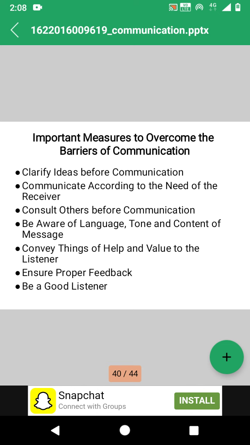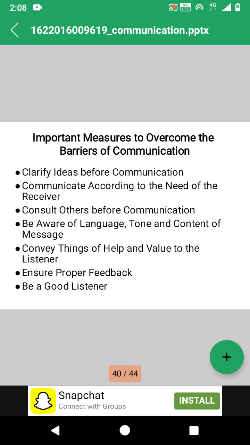Next one is be aware of the language, tone and content of the message. It is also very important, as the sender should take care that the message is framed in a clear and beautiful language, so it will attract the attention of the receiver or reader. The tone of the message should not injure the feelings of the receiver. It should not hurt the receiver or reader of the message.